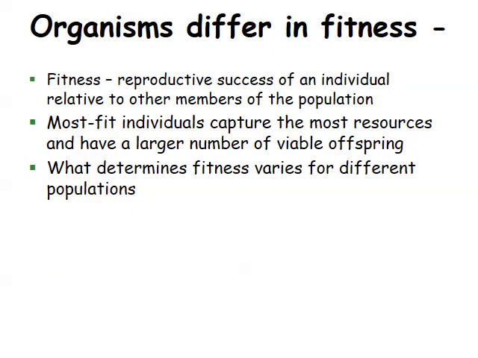Organisms vary in their fitness. Fitness is determined by comparing the number of surviving, fertile offspring produced by each member of a population. What determines fitness varies for each population. A population's interaction with the environment determines its fitness.